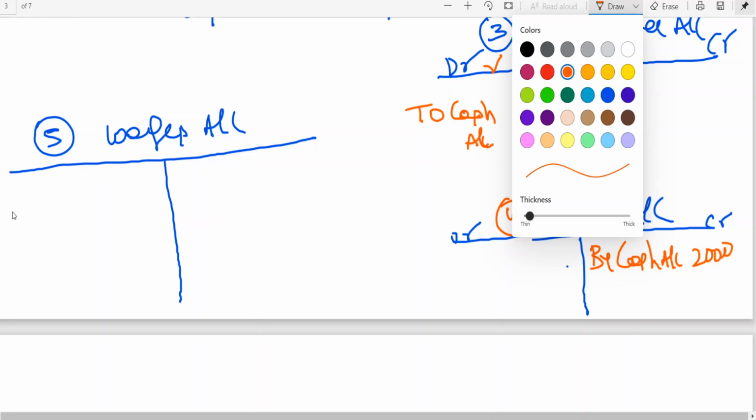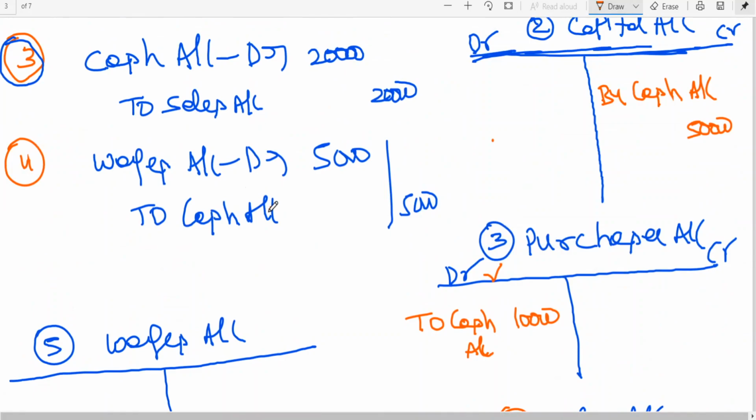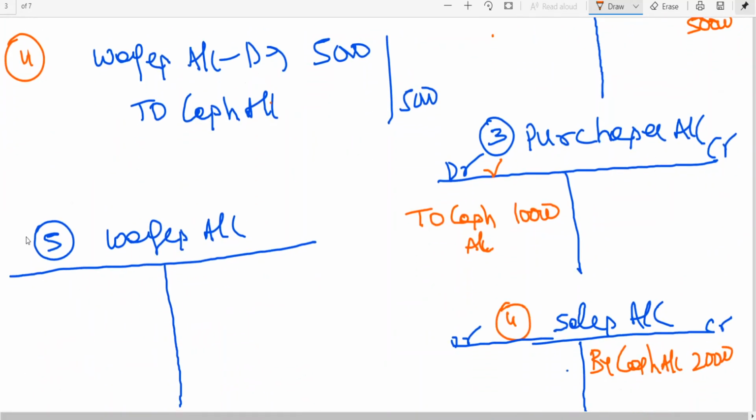Okay. Now see the entry, debit side. Wages account has been debited. So wages account debit side, I should write the opposite account. What is the opposite account? To cash, 5,000.